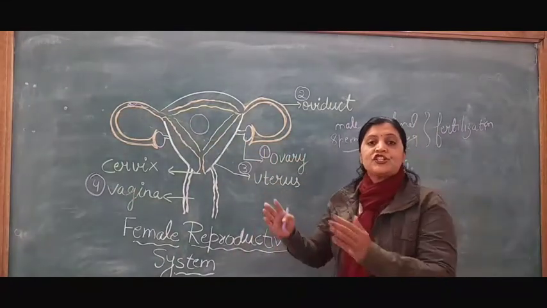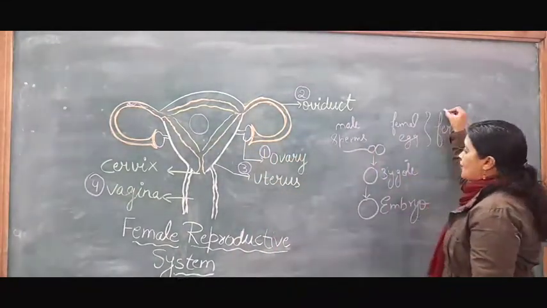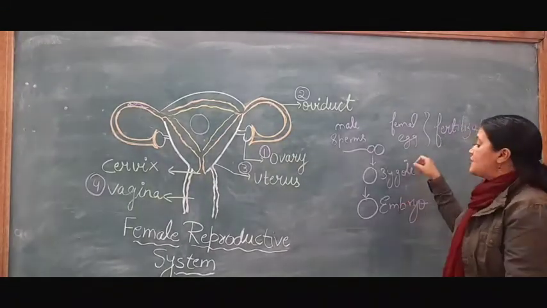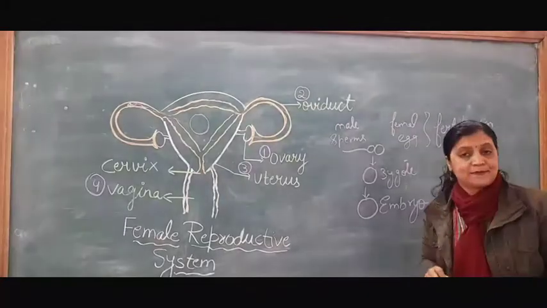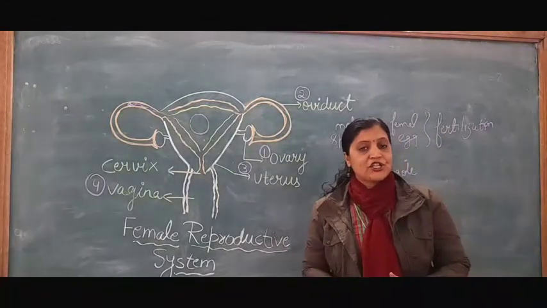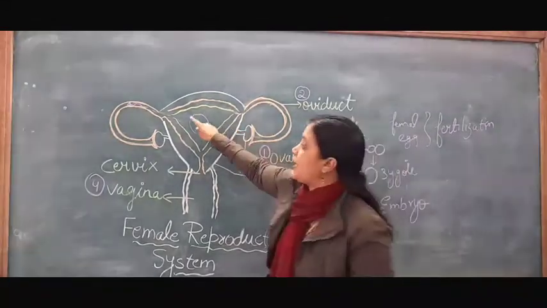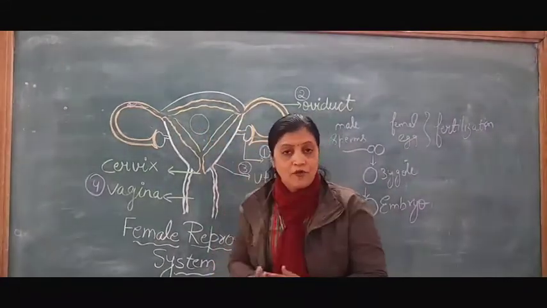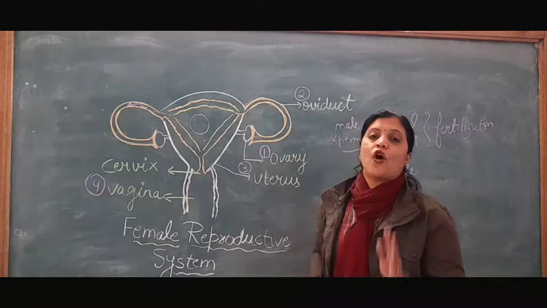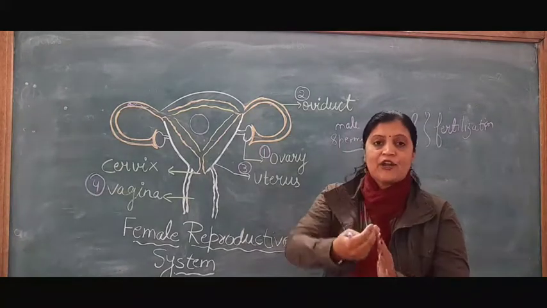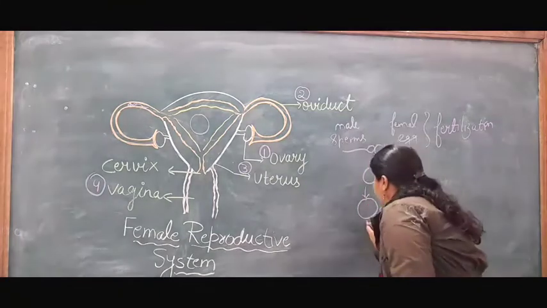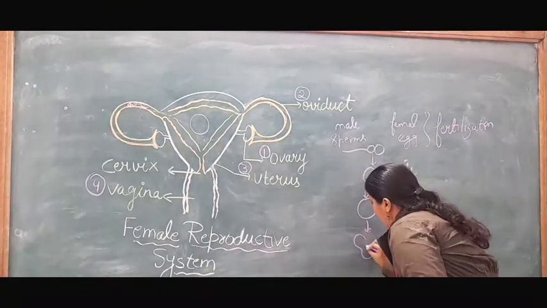So first is fertilization, then zygote, then embryo, and here the implantation takes place. What do we mean by implantation? The zygote finally reaches the uterus and implants inside the mother's womb for 9 months. This is called implantation. After the zygote becomes an embryo, this embryo then becomes a fetus.